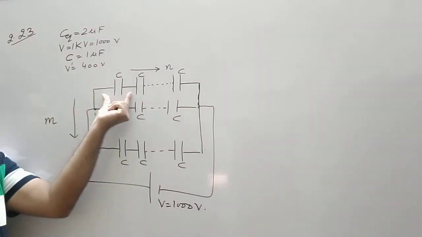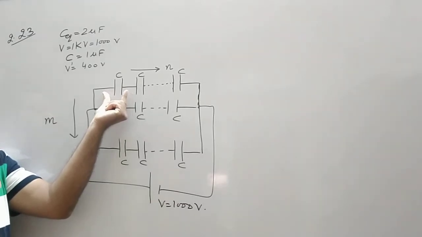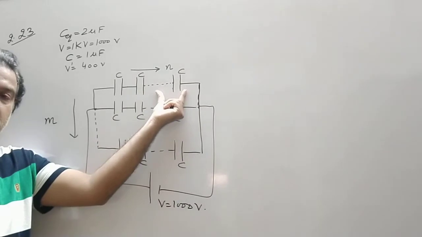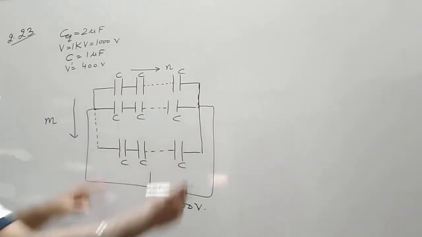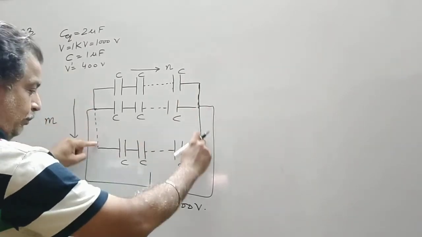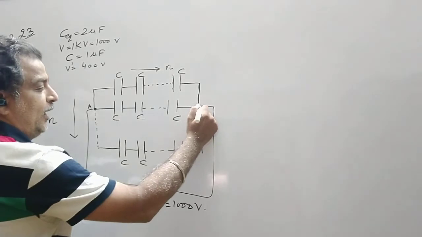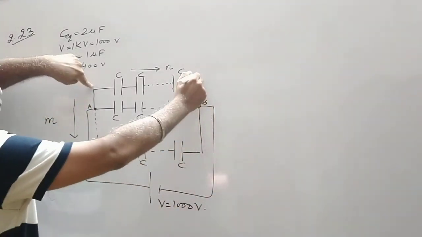So the voltage across it should not be more than 400 volt. So 400 volt plus 400 volt plus 400 volt. This is a series combination and it is a parallel combination. So the voltage across points A and B is 1000 volt, so these two ends are at 1000 volt.